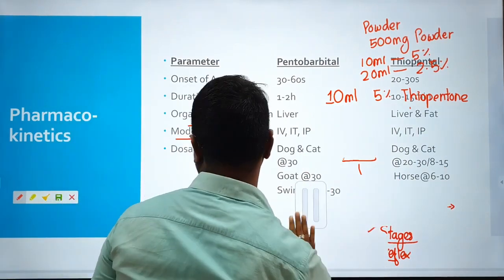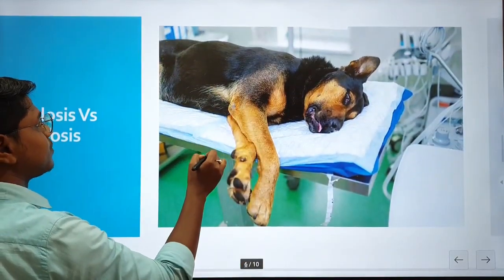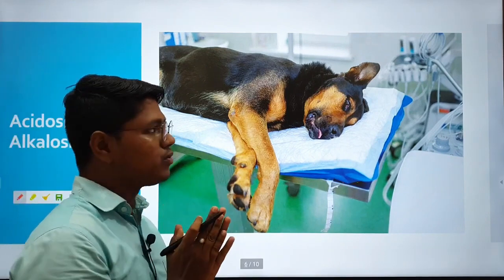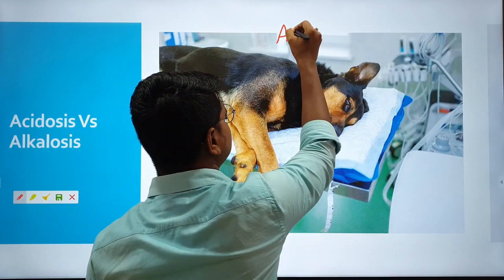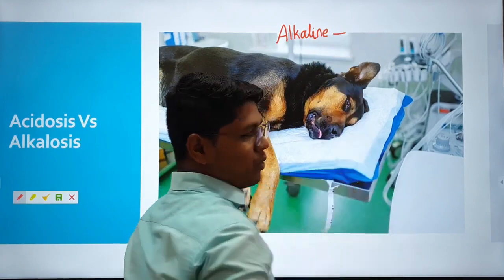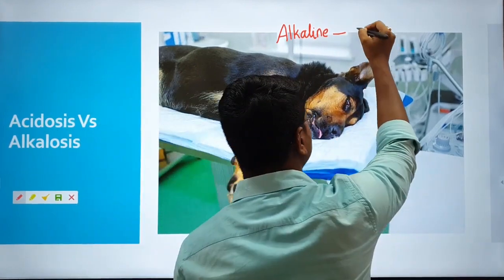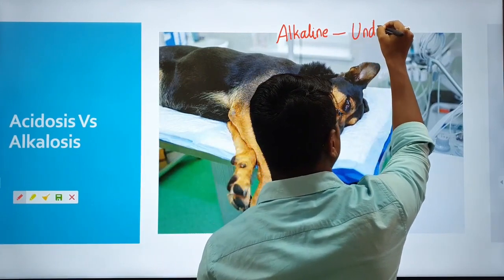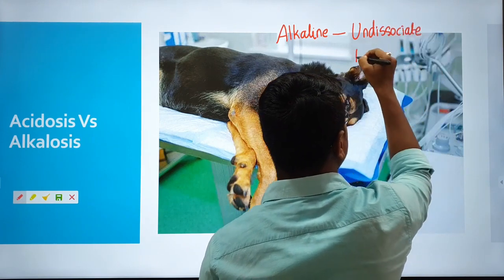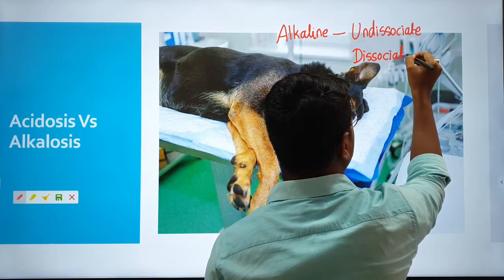Now the next, a very important thing: acidosis versus alkalosis. First you should know the barbiturates are alkaline. Any drug when injected into the body has two forms, the undissociated form and the dissociated form, which you can say is the ionized form.